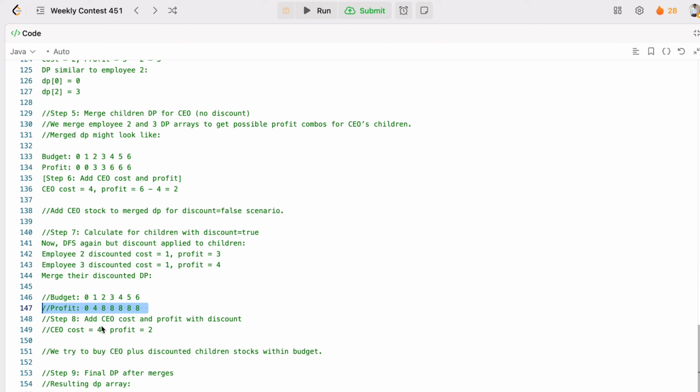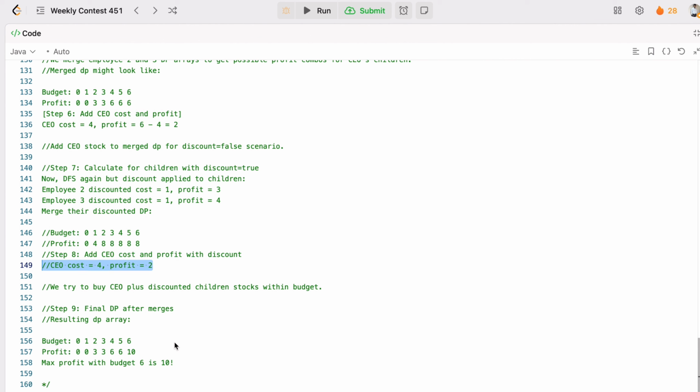Now the next step is to add the CEO cost and profit with the discount. So CEO cost is 4 and profit is 2. Then we will try to buy the CEO plus discounted children stock within the budget, and the final DP after merging results in the DP array, where the budget remains the same, but the profit changes: 0, 0, 3, 3, 6, 6 and 10. So the max profit is 10 within the budget.